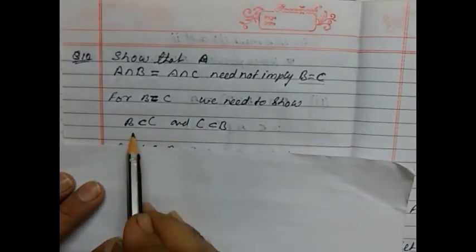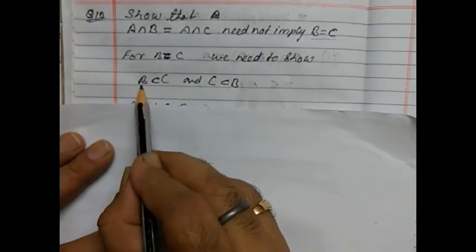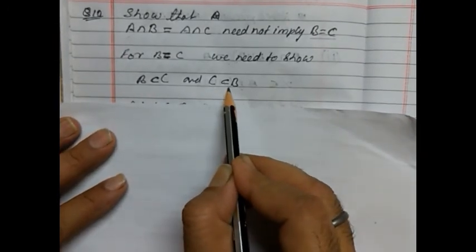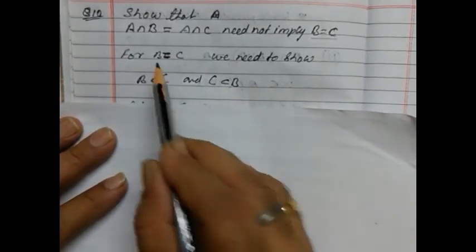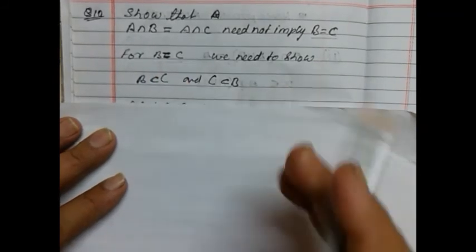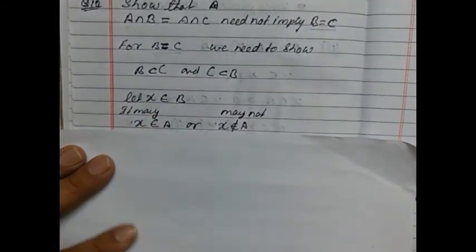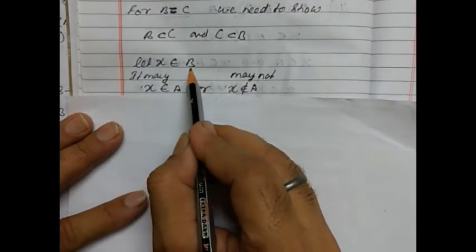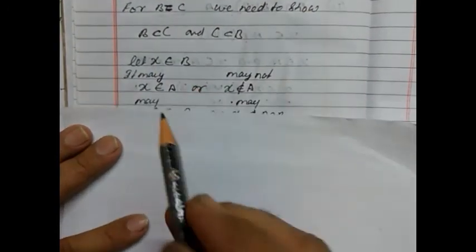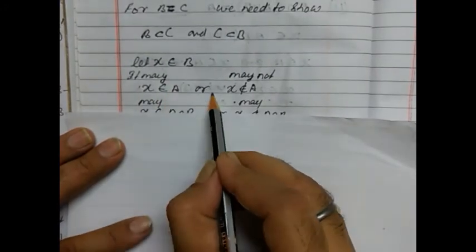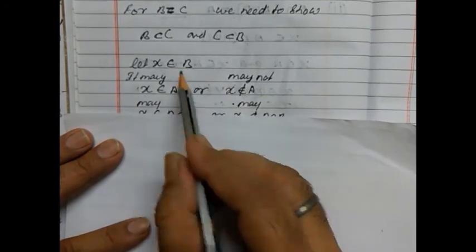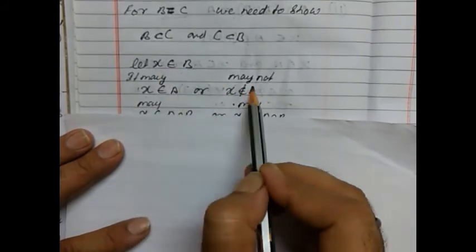So here, to show that B is equal to C, we need to show that B is a subset of C and C is a subset of B. We need to show this for proving this. Now we are again using an arbitrary element: X belongs to B. So X belongs to B, and it may belong to A or it may not belong to A.